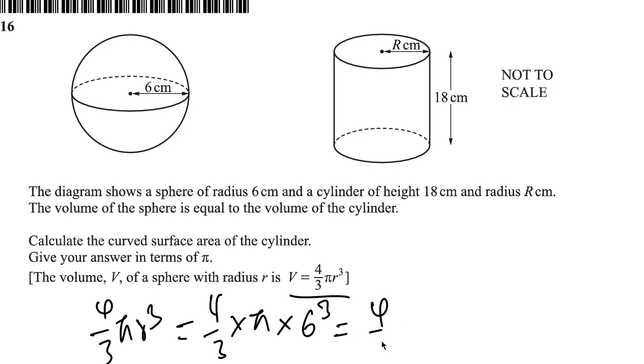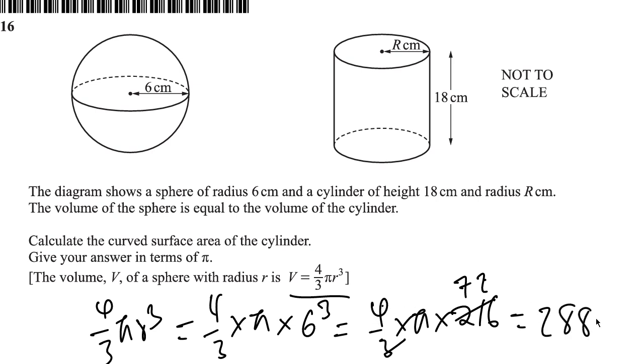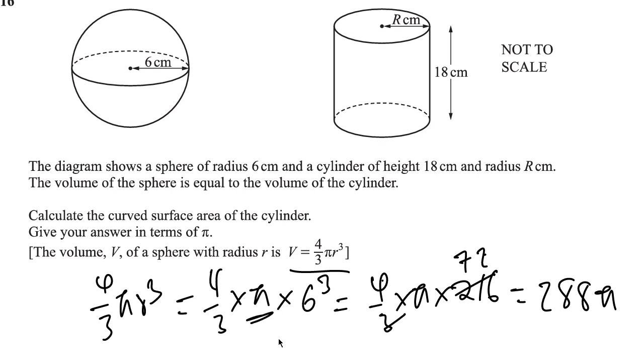That's 4 over 3 times pi times 216. And 216 divided by 3 is 72. When 72 multiplies 4, we have 288, so 288 pi. Don't forget the pi.